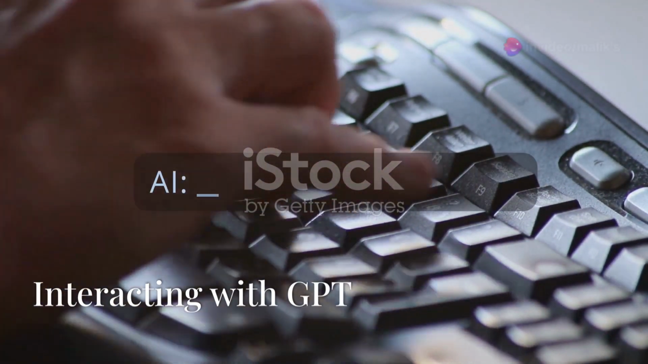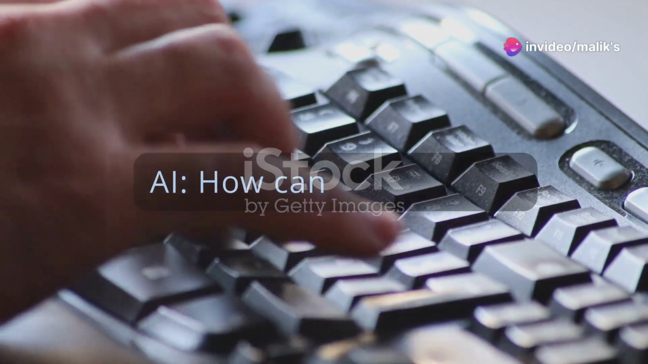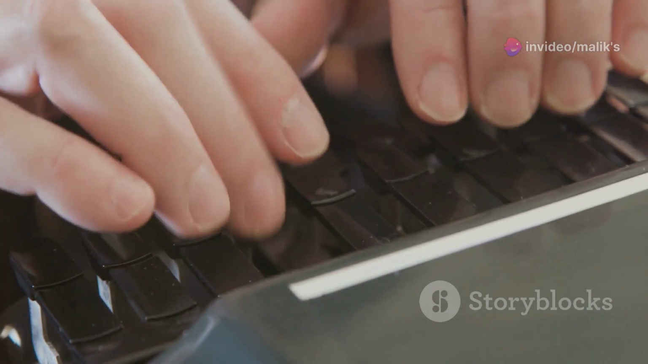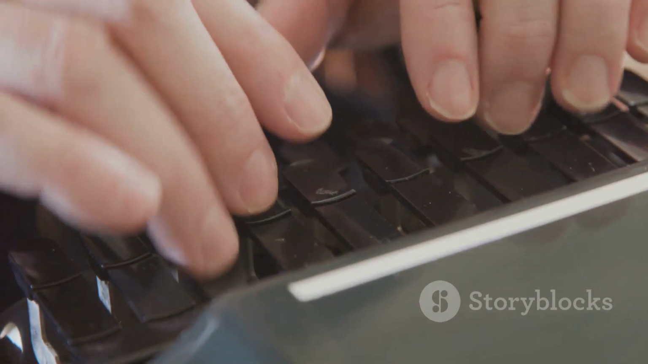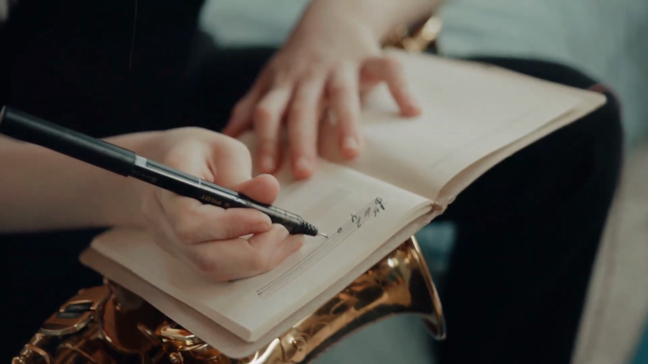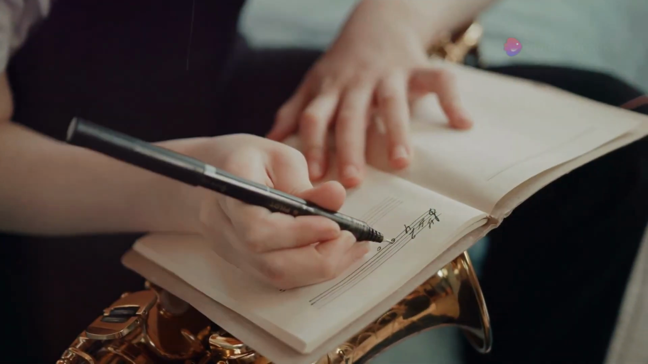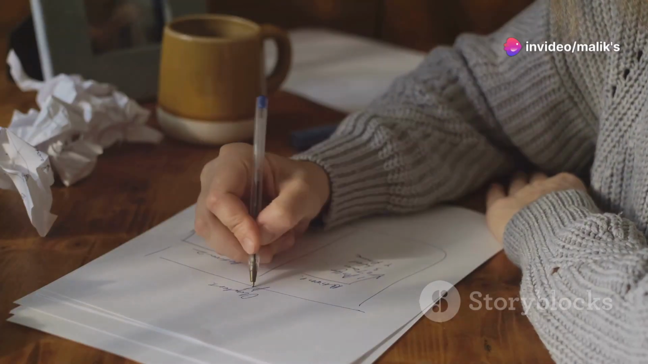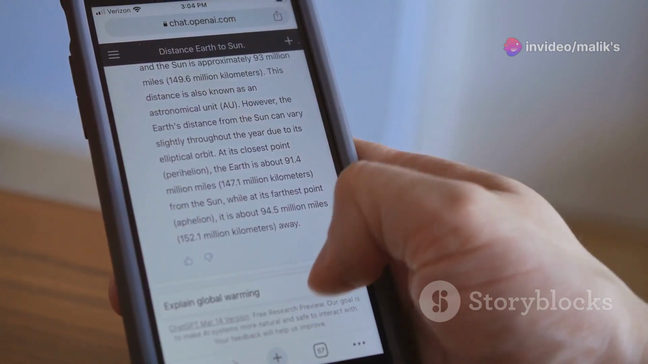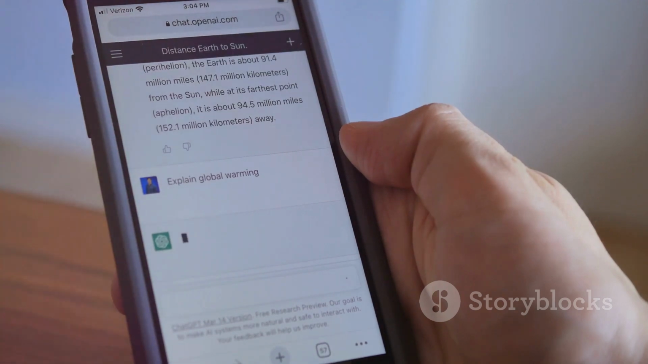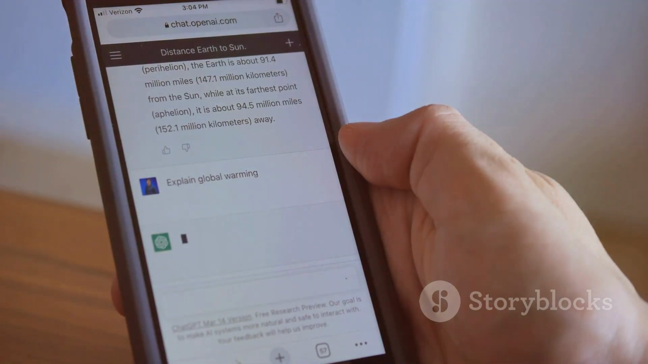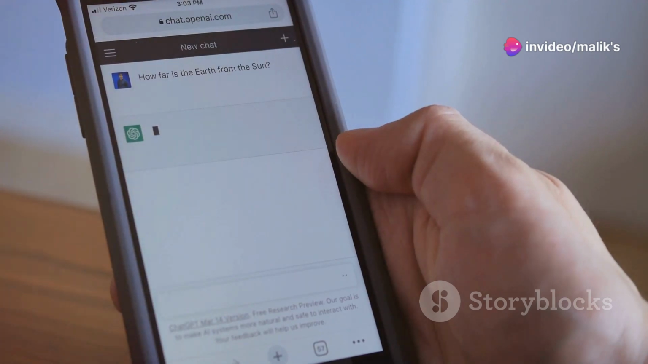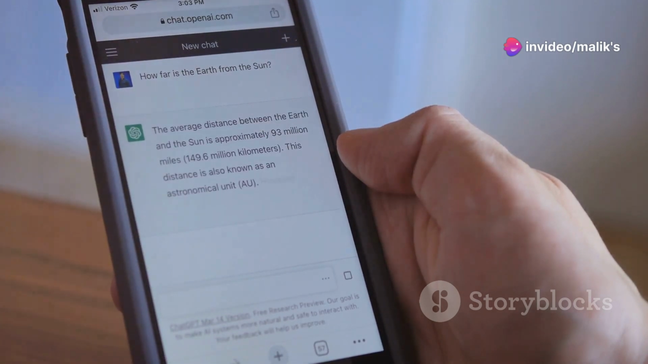A conversation with AI. Interacting with GPT is like having a conversation with a highly advanced language model. The key lies in crafting effective prompts that provide GPT with the necessary context and guidance to generate the desired output. Think of a prompt as a starting point for a story. A well-crafted prompt is clear, concise, and provides enough information for GPT to understand your intent. For example, instead of simply asking, "Write a poem," you could provide a more specific prompt like "Write a sonnet about the beauty of nature."